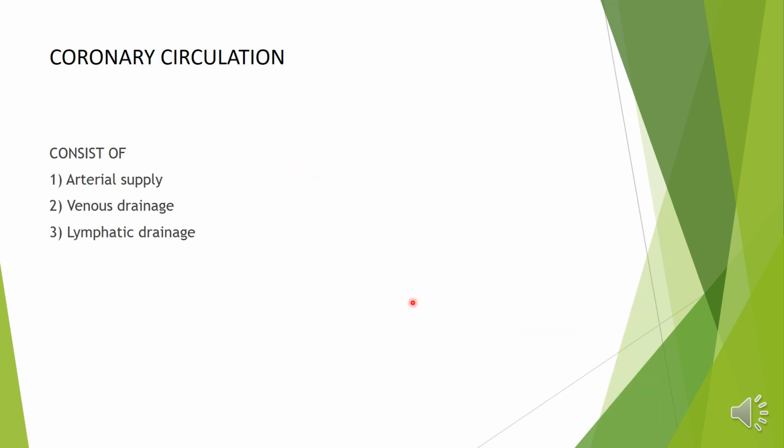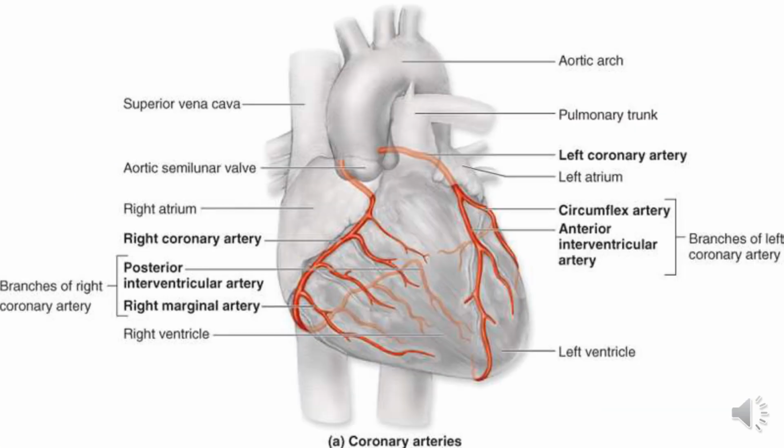The coronary circulation consists of arterial supply, venous drainage and lymphatic drainage. So there are three parts of coronary circulation: arterial supply, venous drainage and lymphatic drainage. This picture describes the arterial supply of the heart.